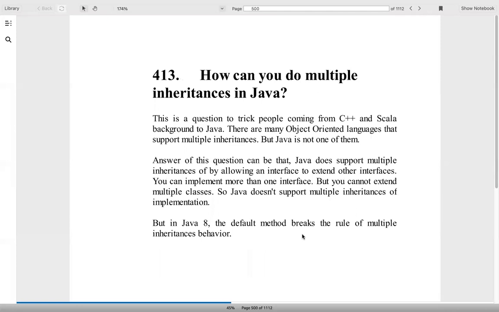How can you do multiple inheritance in Java? We have discussed it in Java 8. We can use interfaces to get this help, and you can call the super method for whichever interface you want to.